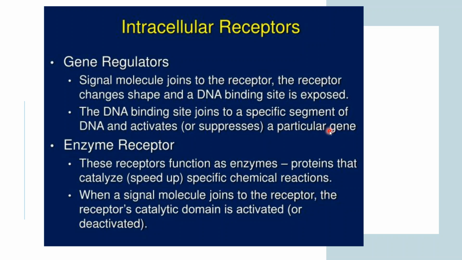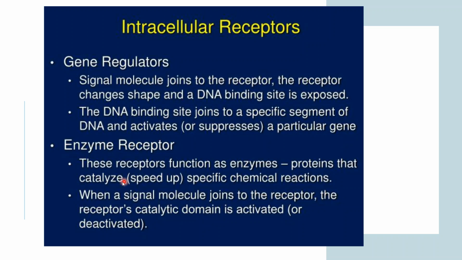When the signal molecule binds to the receptor there is a conformational change, and then the DNA binding site joins to a specific segment of DNA and activates or suppresses a particular gene. This is how they regulate gene expression.